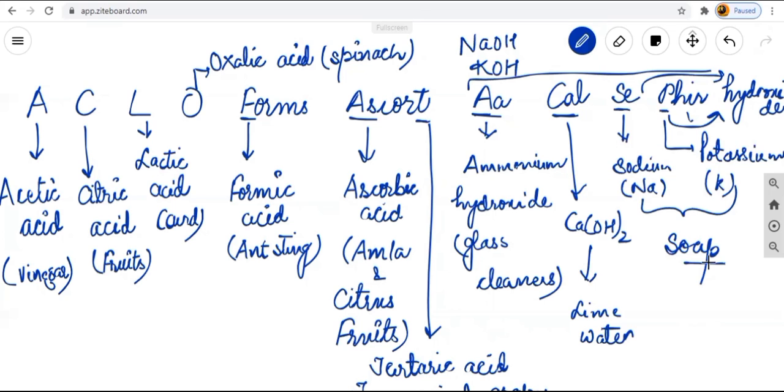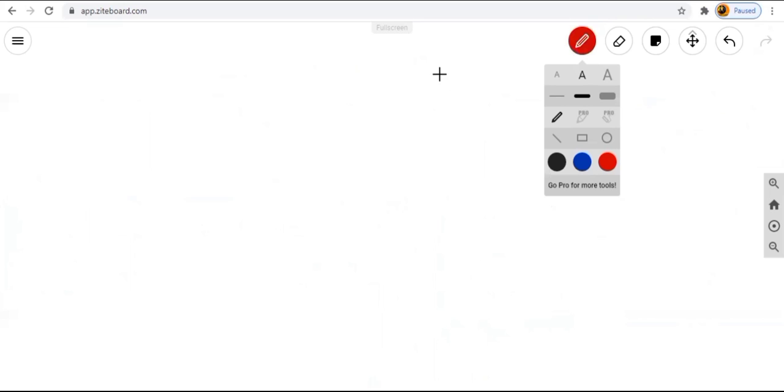Okay, so these hydroxides, what are we telling about these hydroxides? Now I'm erasing this part as we move further. What do you mean by this hydroxide part? These hydroxides are always known as alkalis also. Alkalis are basically base in nature. Okay, so alkali itself means ash.